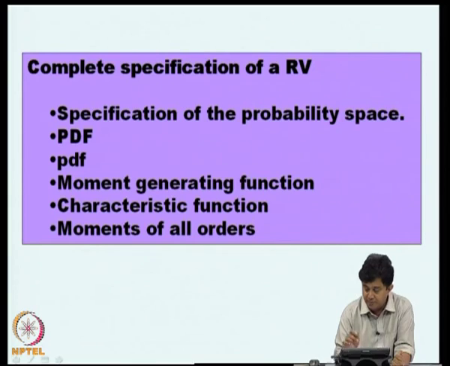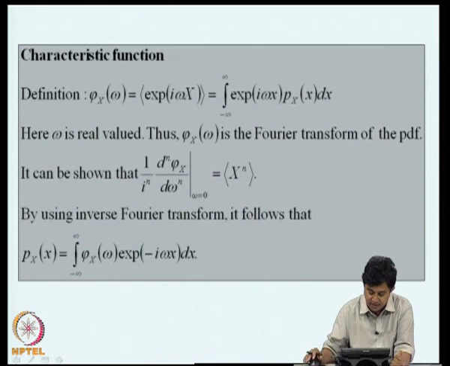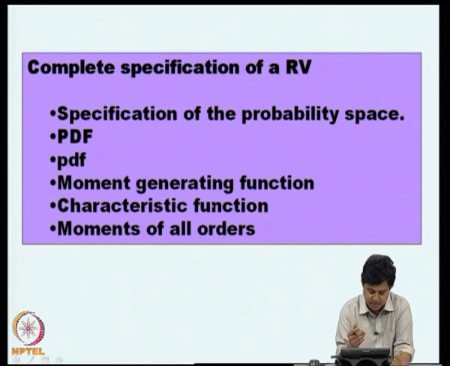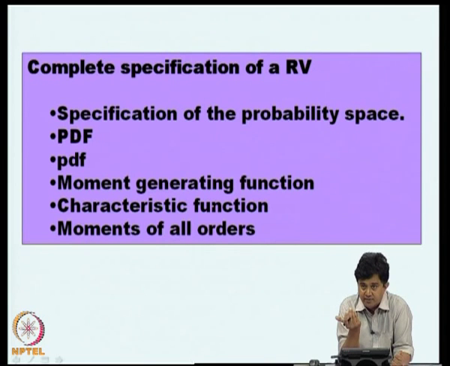If I know m1, m2, m3, up to mn, I could go back and construct the moment generating function using this relation, and then use the inverse Laplace or inverse Fourier transform to get the probability density function. So, the introduction of the moment generating function, characteristic function and moments of a random variable expands our toolkit to model uncertainties. In manipulating mathematical models, many times it is easier to deal with a characteristic function or with moments; not always do we need to deal with probability density and distribution functions.